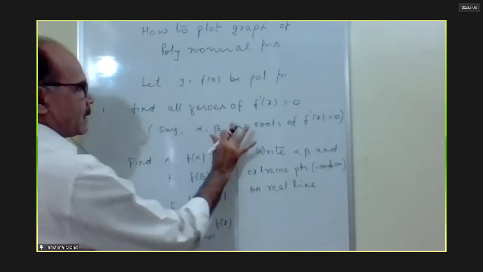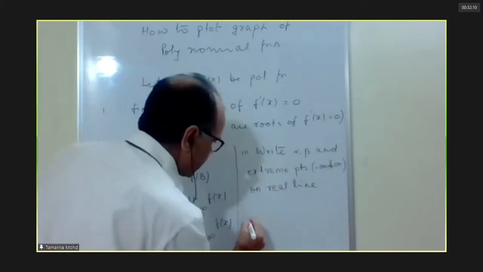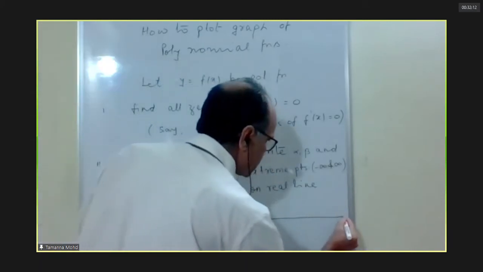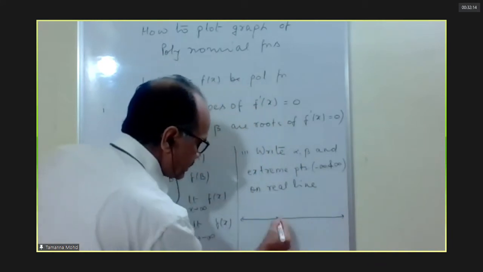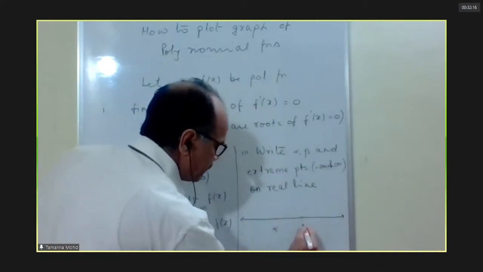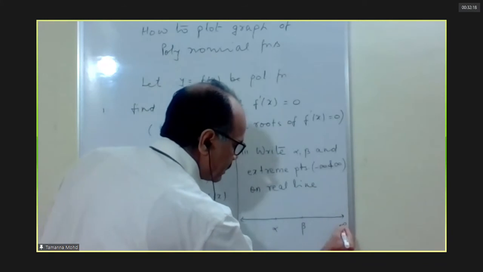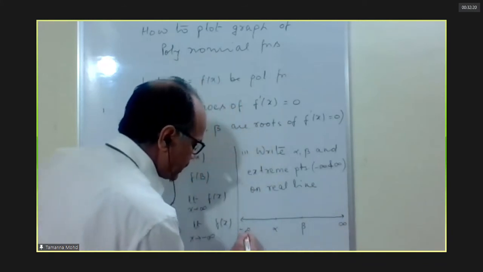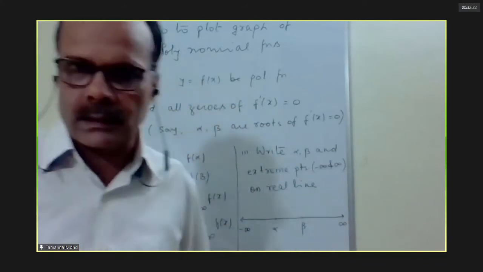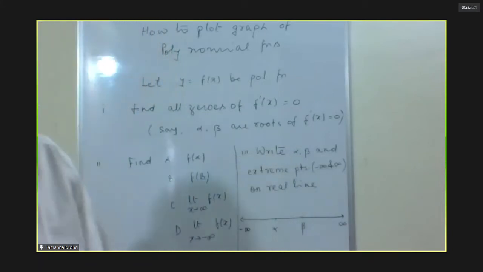How will I write this? This is alpha, this is beta, this is infinity, this is minus infinity, assuming alpha is less than beta.